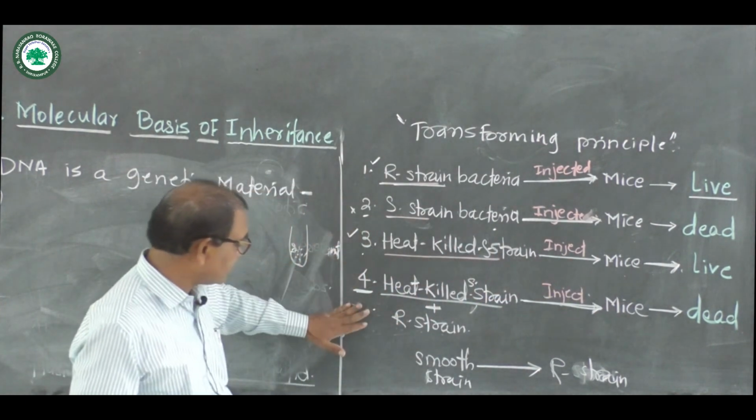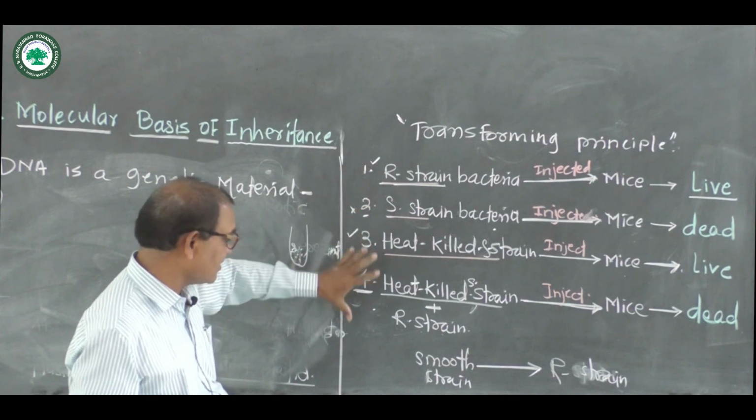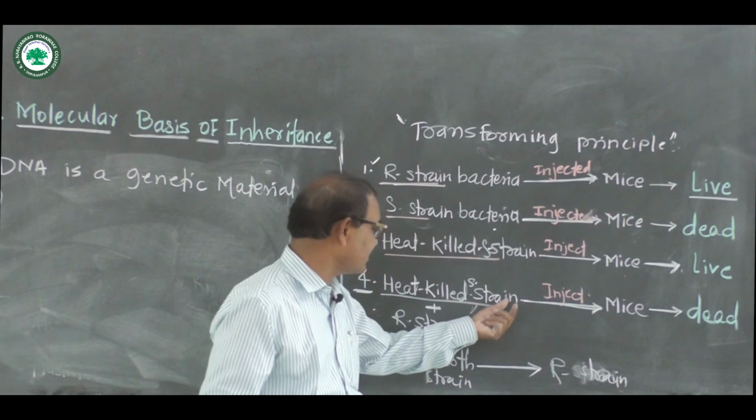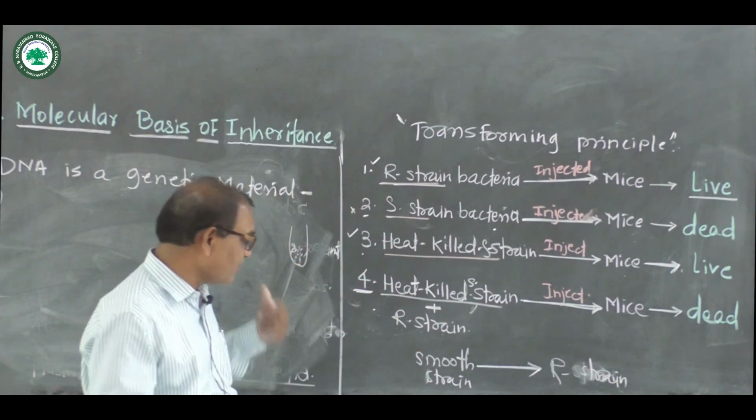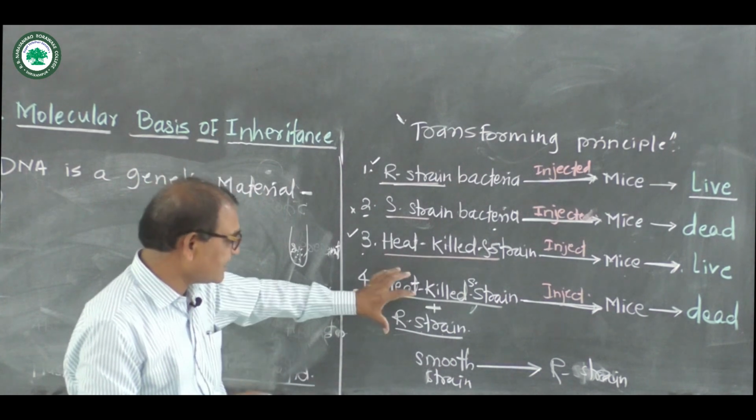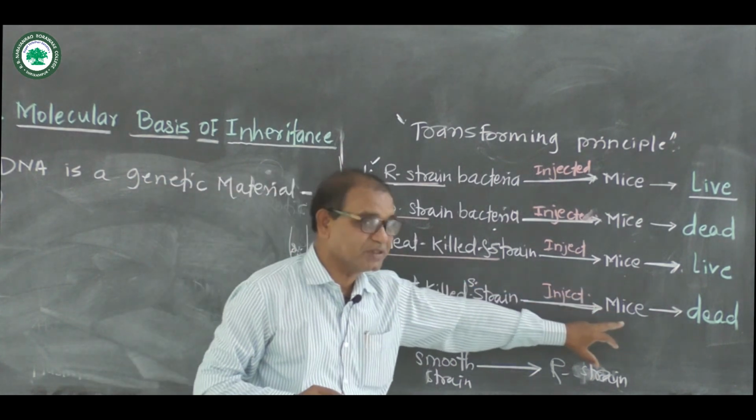Now the fourth experiment. The first three are simple experiments; the fourth is the most important. The heat-killed S strain is mixed with the R strain, and this mixture is injected into the mice.